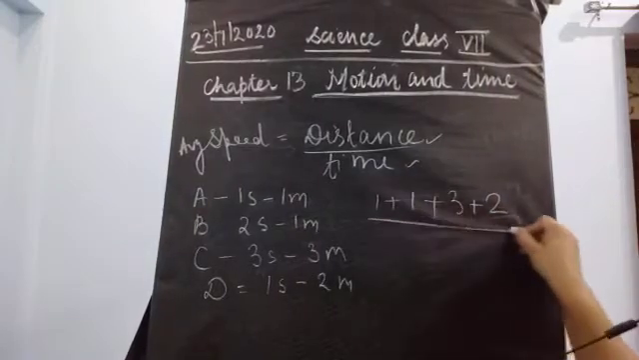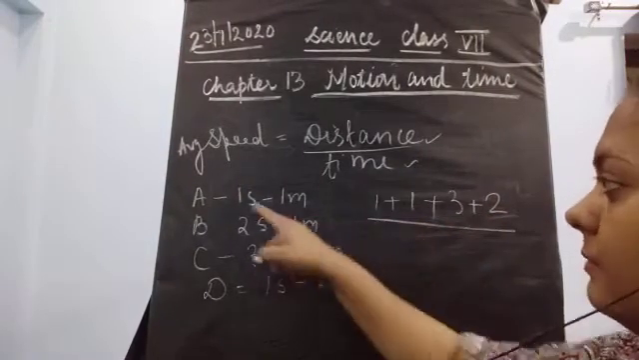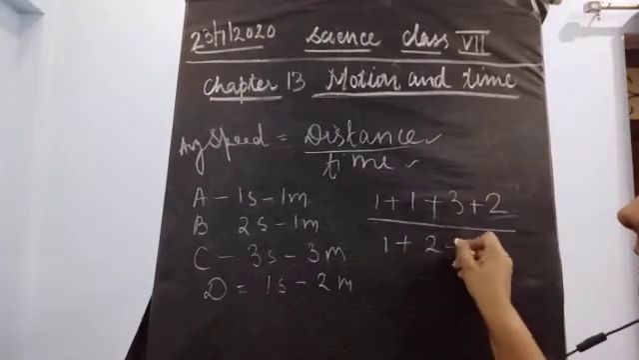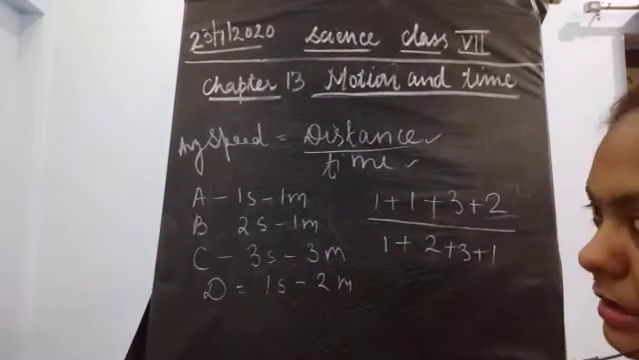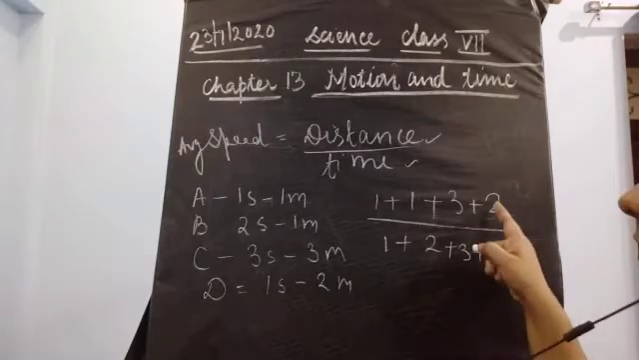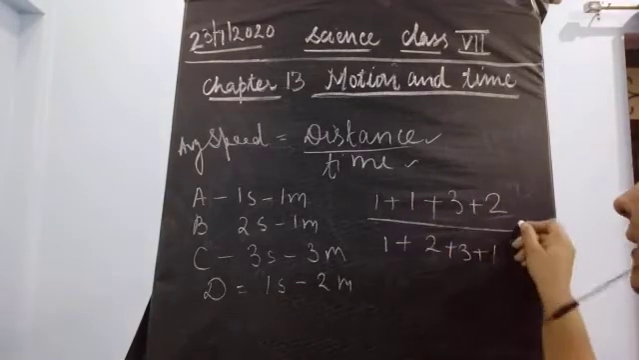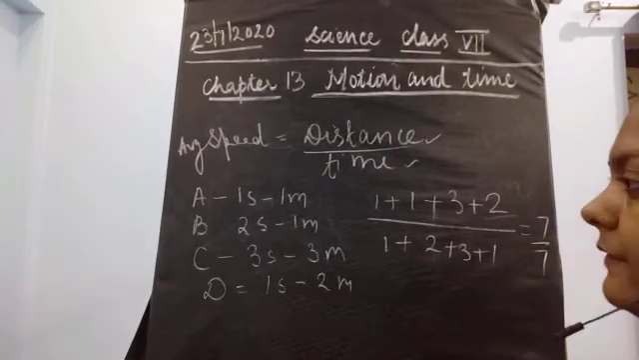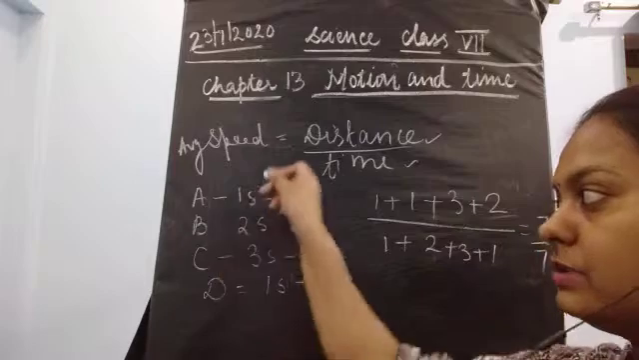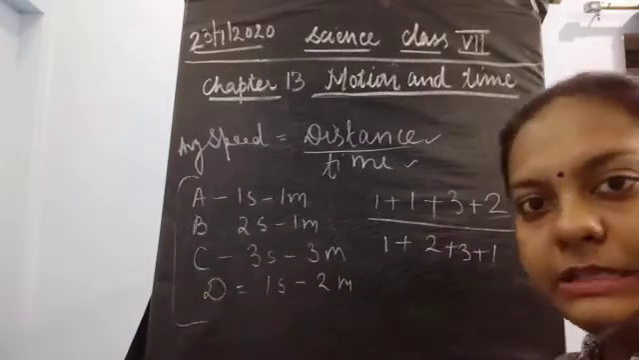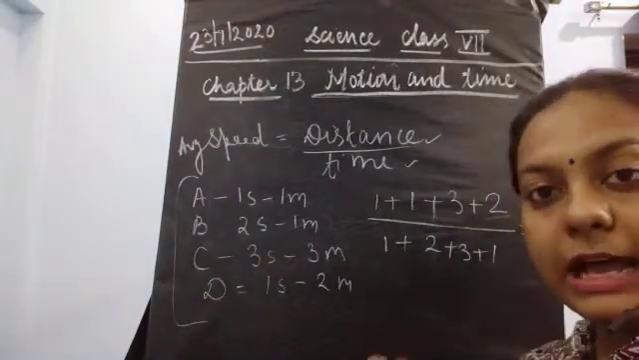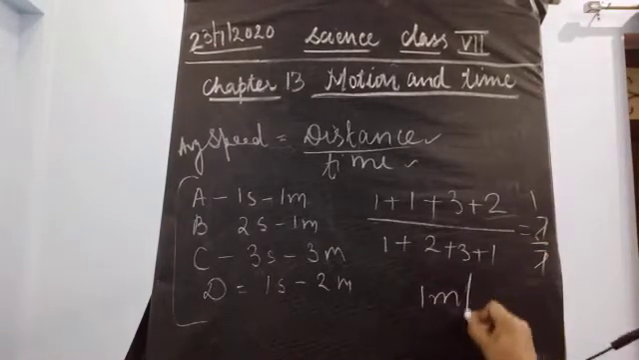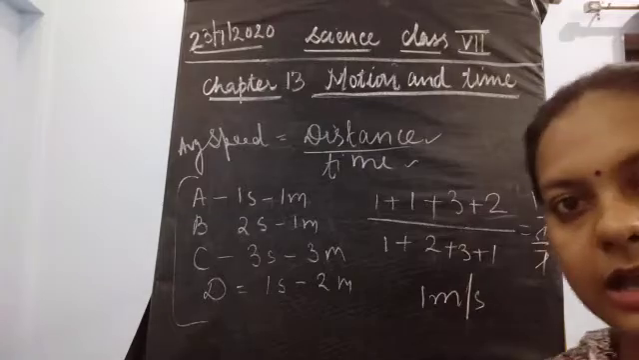It will be divided by how many seconds? 1 plus 2 plus 3 plus 1. Now we add this up: 3 plus 1, 4, 5, 6 and 7. So in 7 seconds, all these together have travelled 7 meters of distance. So what would be the average speed? Distance upon time taken: it is 1 meter per second.